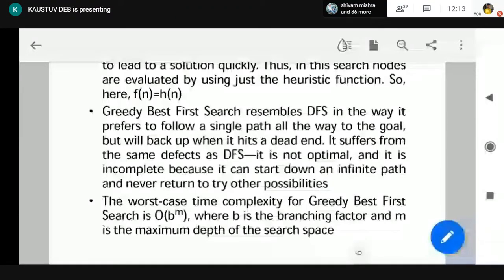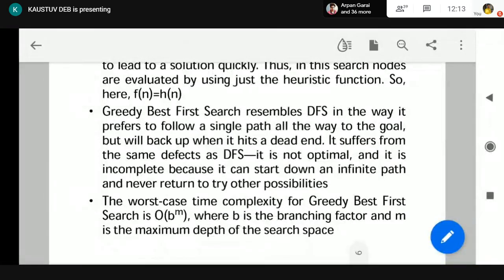In the worst case, the complexity is order of b to the power m, where b is the branching factor and m is the maximum depth. We know that in case of DFS, depth first search, we use this concept of m, the maximum depth, because it digs into a particular depth.